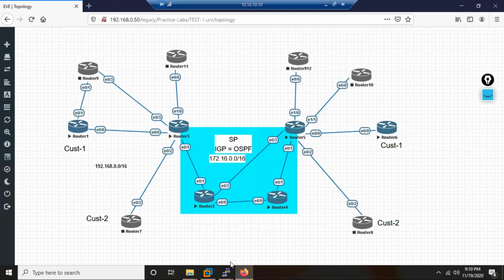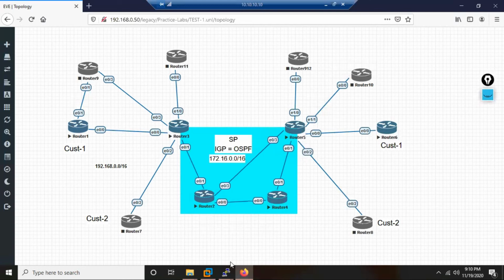The sales people of the MPLS service provider, they will tell the customer, you are using a lease line. First of all, you are paying a very high price for that lease line. Even though you're paying a high price, whenever there is a failure in your service provider cloud, what happens? You lose your connectivity. But if you take our MPLS service, we have a redundant network.